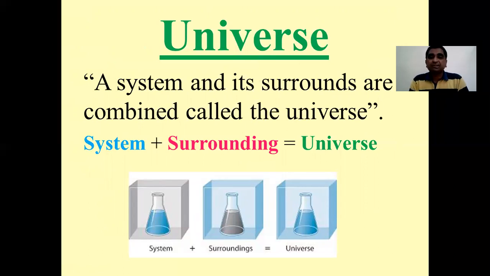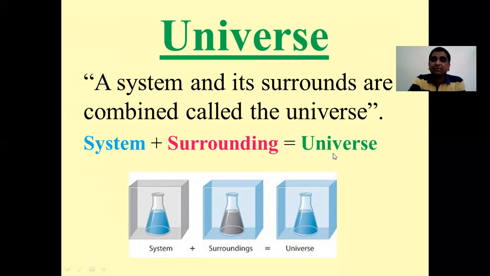So what is this universe? In Marathi, for universe we say Vishwa, but that is something different here in the case of thermodynamics. So universe is nothing but the combination of a system and its surrounding. Simply, in simple language, a system and its surrounding are combinedly called the universe. So system plus surrounding, they constitute the universe.